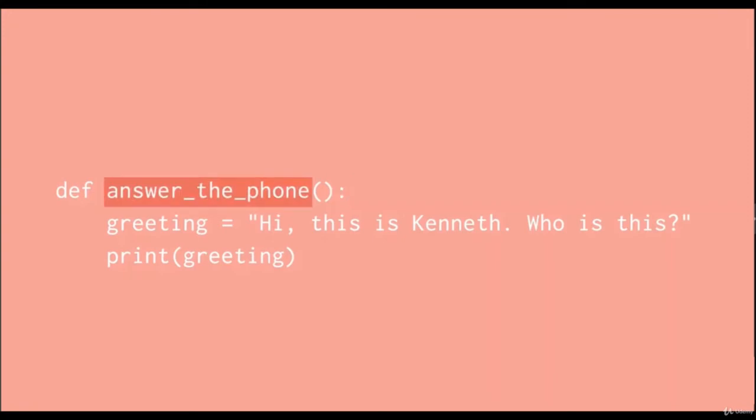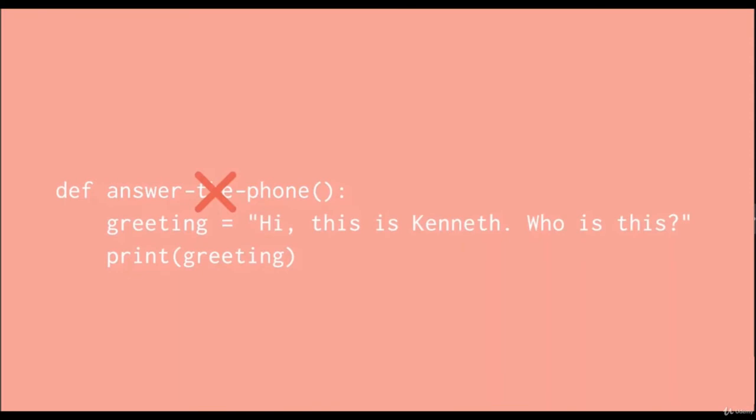The other rule is naming the function. First, we have a verb and then we have a noun. Here we cannot use spaces. Here we say answer the phone. You can see that we cannot have a space here. So there is no space here. They should be connected. It's a syntax error. If you do that, you face a syntax error. So you should just use an underscore. No hyphen, no dash, just underscore.